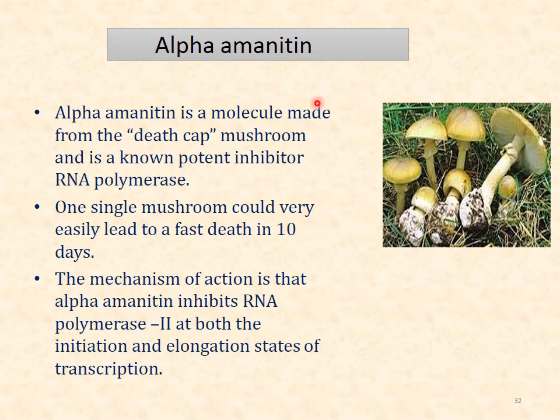Then alpha-amanitin is a molecule from the death cap mushroom, and it is a potent inhibitor of RNA polymerase. The mechanism of action is that alpha-amanitin inhibits RNA polymerase II. This is a eukaryotic inhibitor. The rest of all were prokaryotic inhibitors. So in eukaryotes we have RNA polymerase I, RNA polymerase II and RNA polymerase III. This RNA polymerase II synthesizes messenger RNA, and so it stops initiation and elongation of transcription.